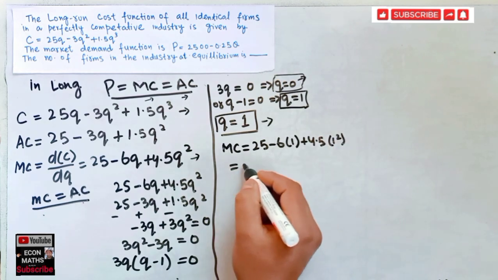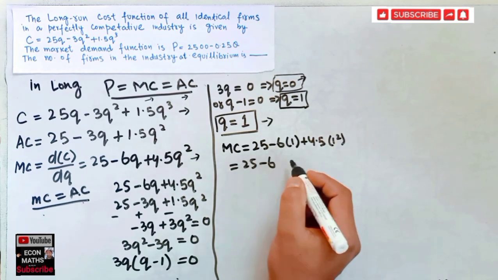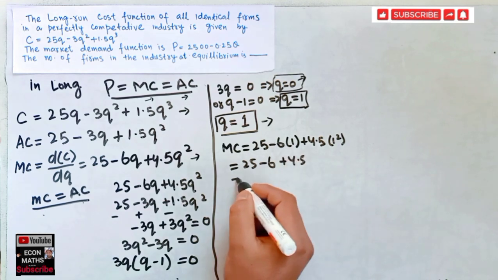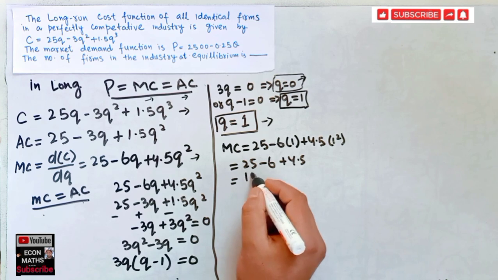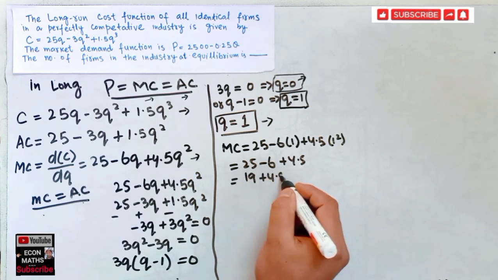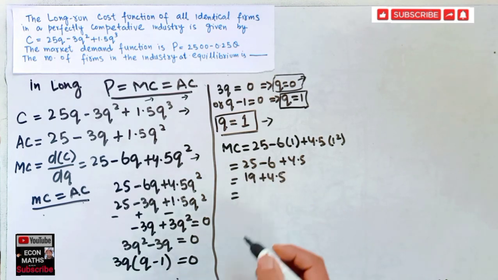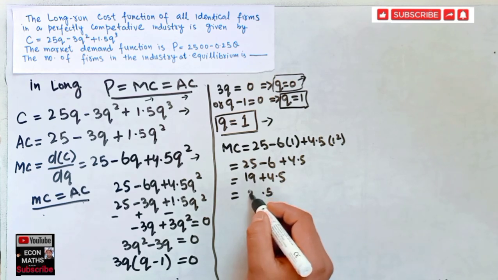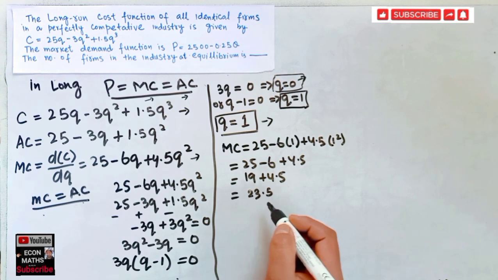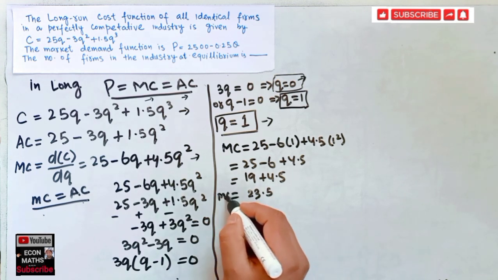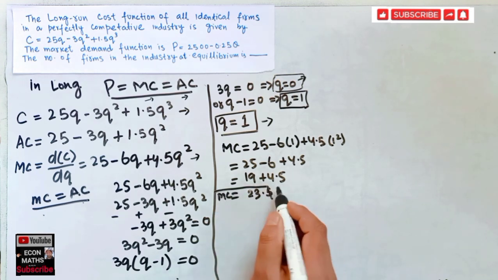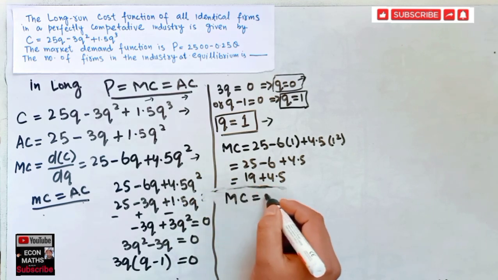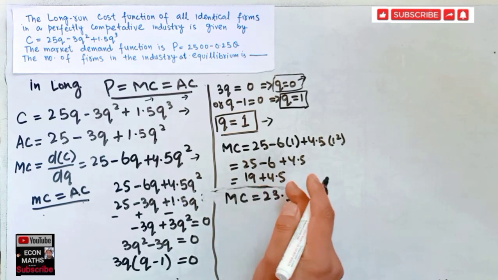So this is 25 minus 6 plus 4.5, which is 25 minus 6 is 19, plus 4.5 comes out to be 23.5. So our marginal cost is 23.5.